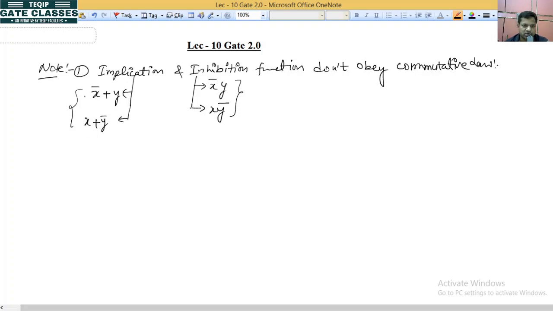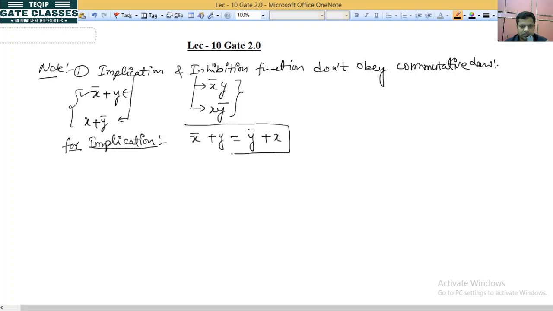Now I am taking this form of implication function and I am going to prove that the implication function does not obey the commutative law. To check the commutative law for the implication function, we have to change x into y and y into x.